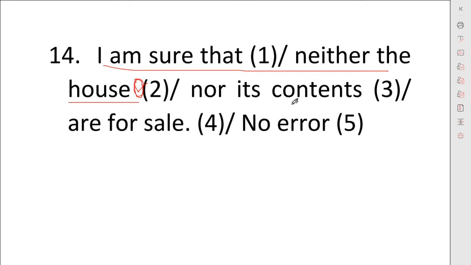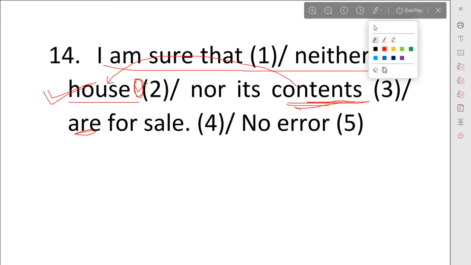So if "contents" were in place of "house," then we would say, I am sure that neither the contents are for sale nor the house is for sale. Understood? In every case we will use the verb according to the second noun. We have no concern with the first noun.